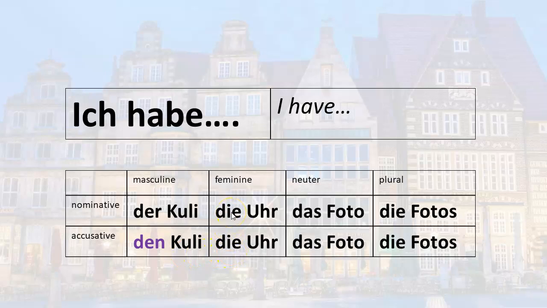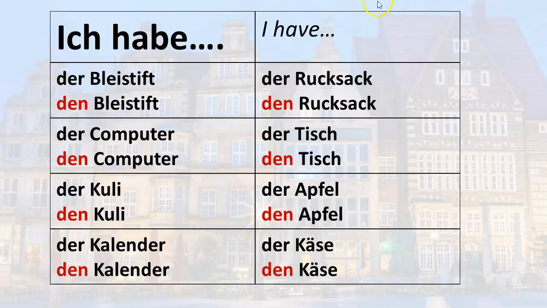For other nouns, it doesn't matter. It's the same. If I want to say I have the clock or the watch, I would say, ich habe die Uhr. I have the photo, ich habe das Foto. For plural, I have the photos, ich habe die Fotos. Because feminine, neuter, and plural are all the same. It's just the masculine. So hopefully that makes sense to you. It really just is a matter of, in this situation, in this case, use this and not this. Let's practice a little more just to cement your understanding of this concept.